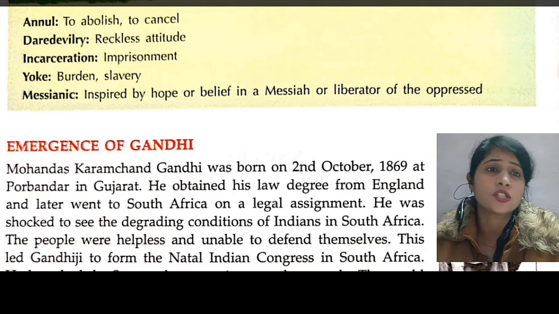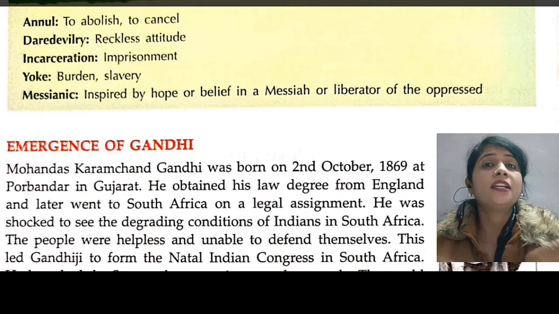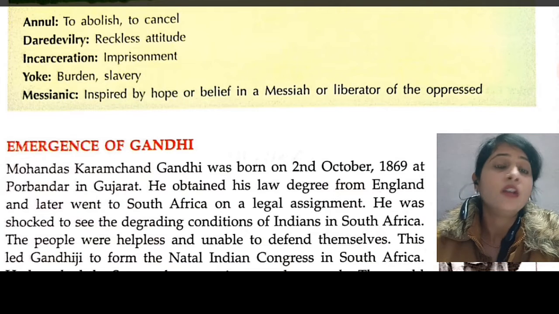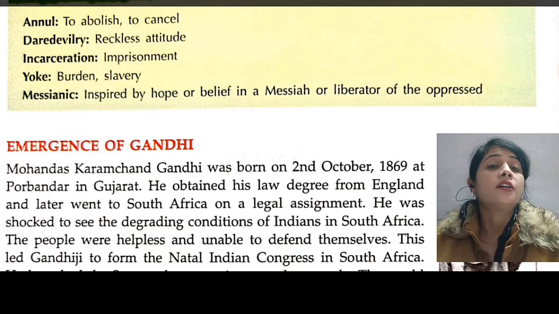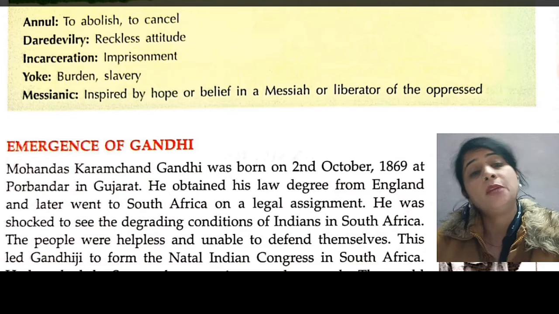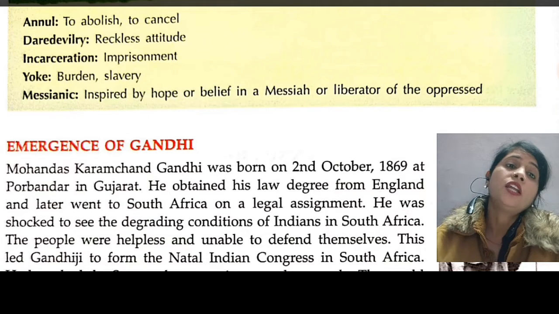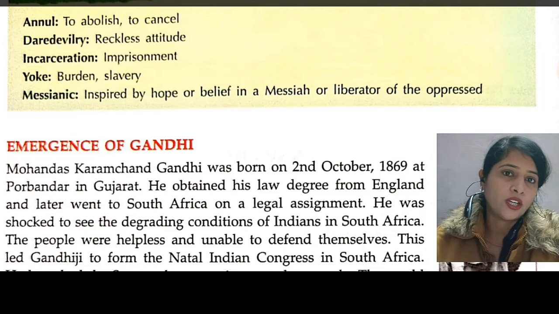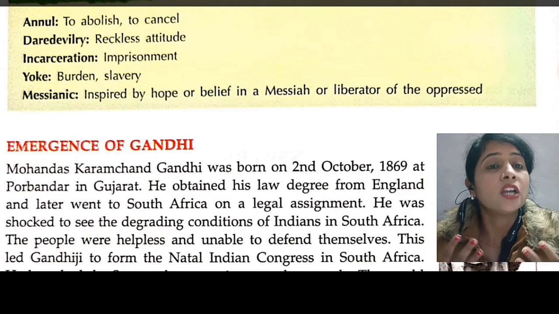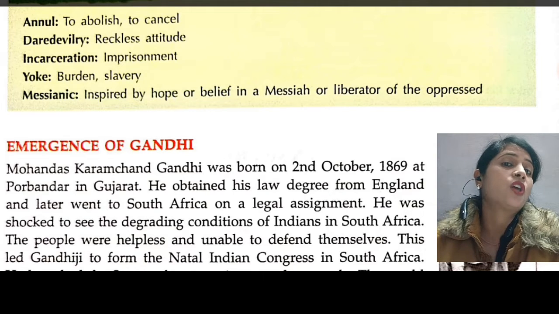He obtained his law degree from England, and later he went to South Africa for legal assignment. Gandhiji did his LLB in England, and then he went to South Africa. He was shocked to see the degrading condition of the Indians in South Africa.